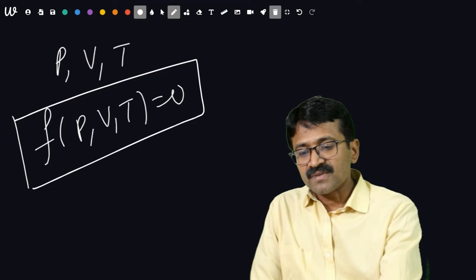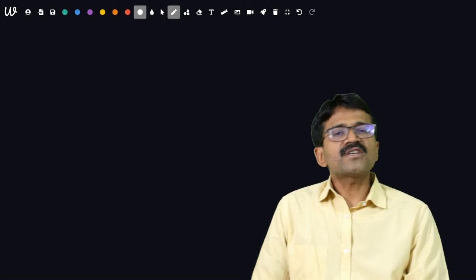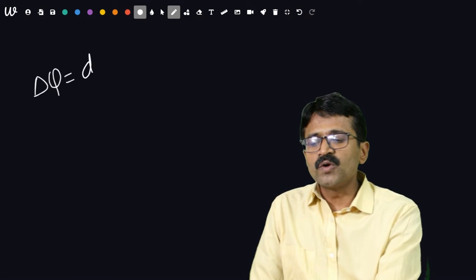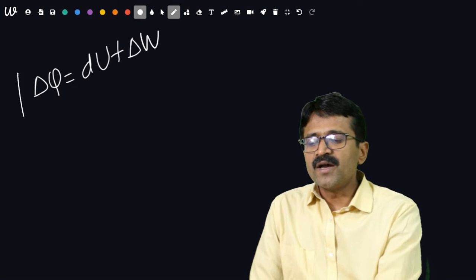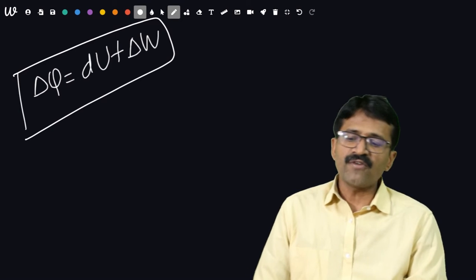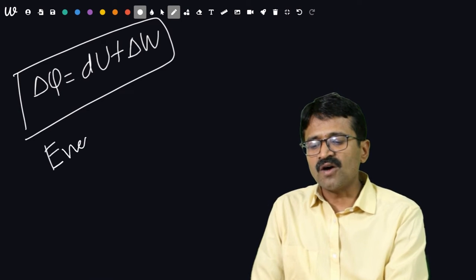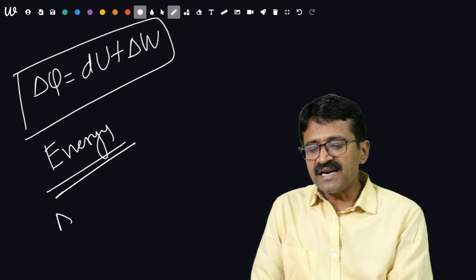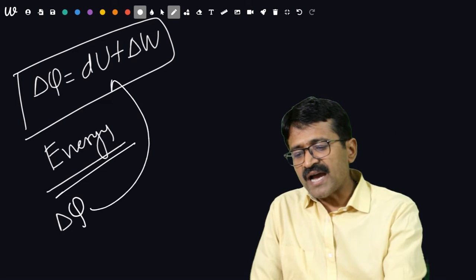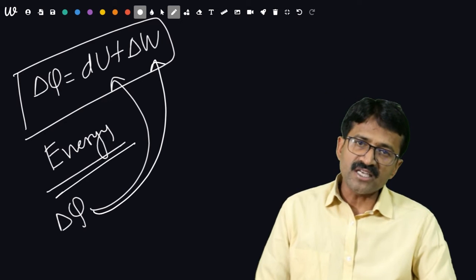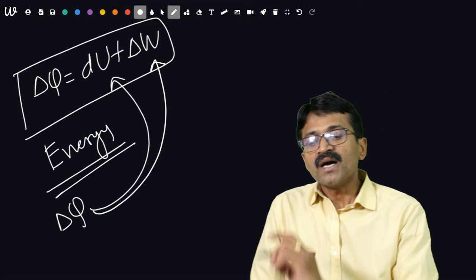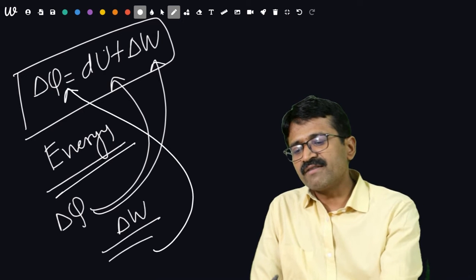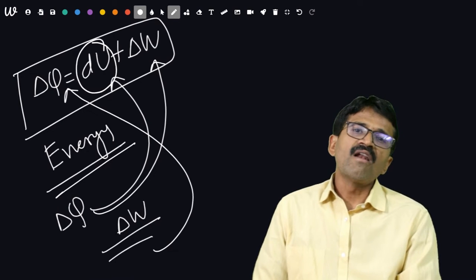Now another question, based upon the first law of thermodynamics. What is the first law of thermodynamics? That is delta Q is equal to dU plus delta W. Another question is, on which conservation does it follow? It follows on the basis of conservation of energy. Another question is, is heat given delta Q divided into 2 equal parts or not? It is not essential that these parts are equal. Now another question is, if work done is 0, then what about heat given? The heat given will be equal to the change in internal energy.